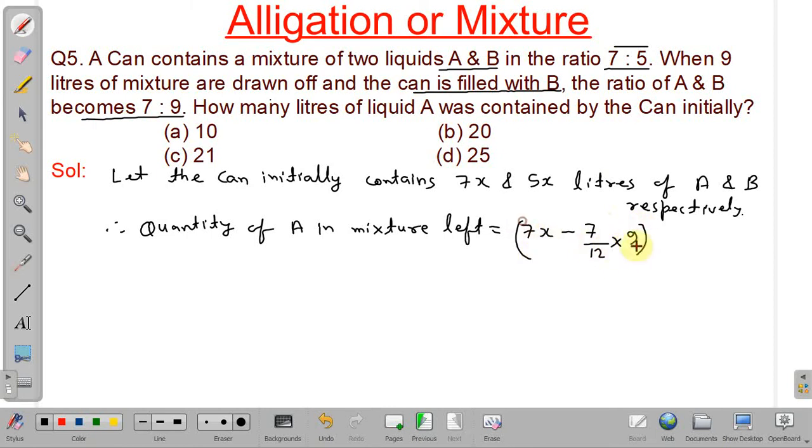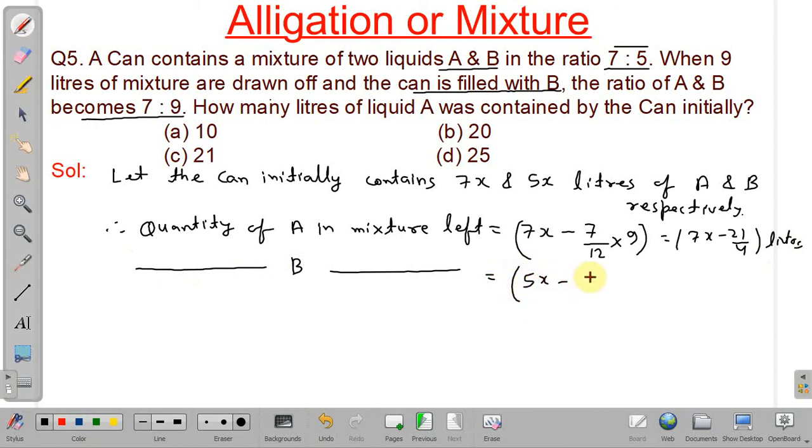So this will be equal to 7x minus 21 by 4 liters. Similarly, we can calculate quantity of B in mixture left, and initially quantity was 5x, and out of that 5 parts out of 12 parts was B. So it will be equal to 5x minus 15 by 4 liters.